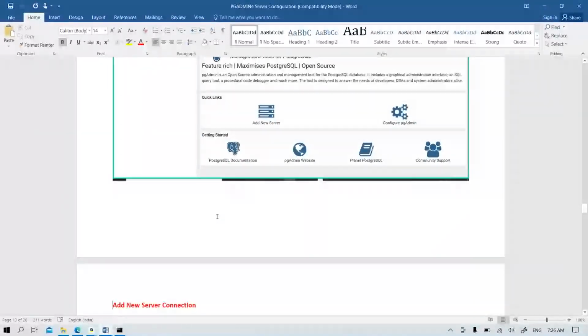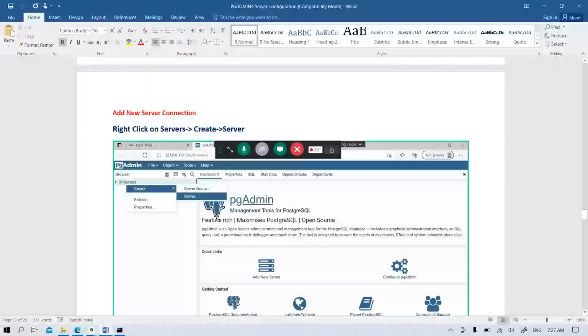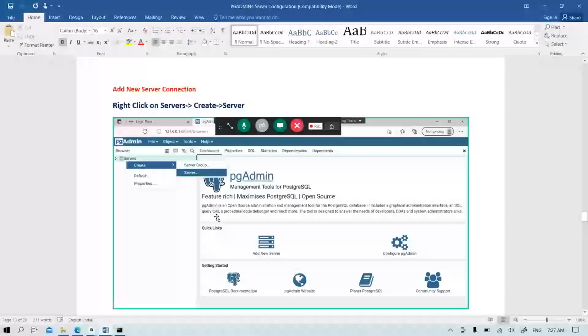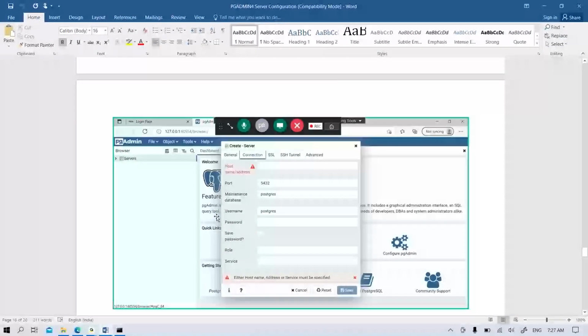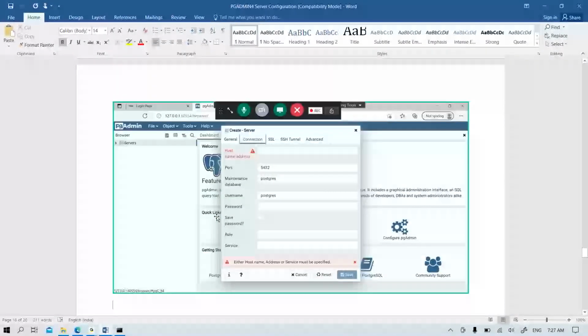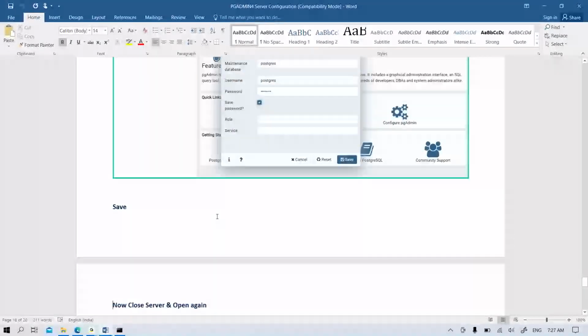So once again I'll repeat. Once you go to the path in the C drive or wherever in your system where you install this PEGA installation is there, under the PRTC Personal Edition folder, follow those steps and open that path. Then step by step follow this procedure, like open the server page, give a name, then give the connection details, and try to give the password for a database. And once you save it, automatically your connection will be generated.